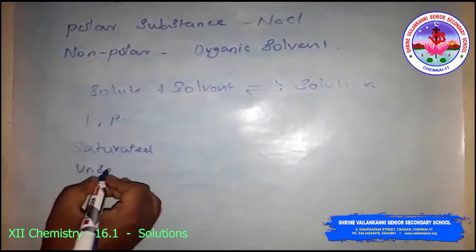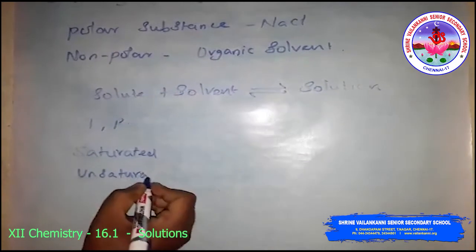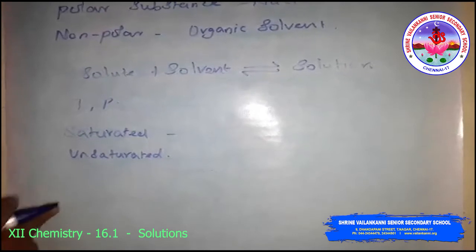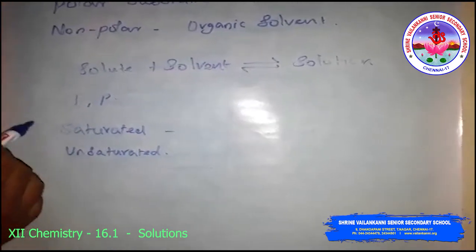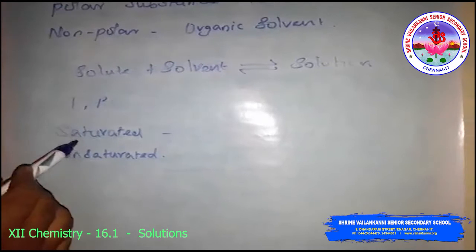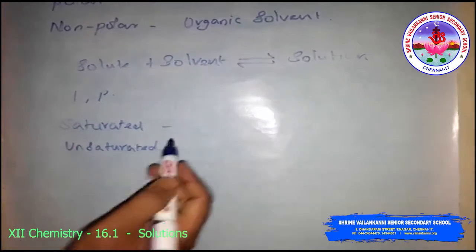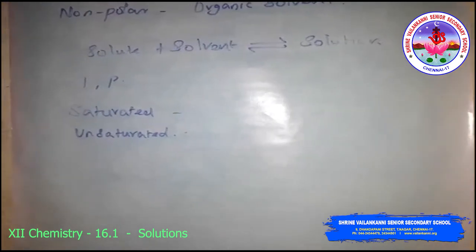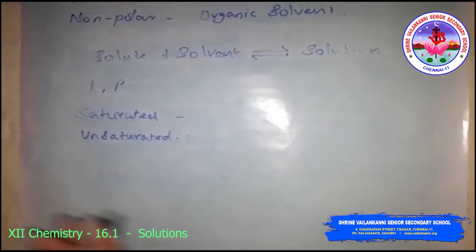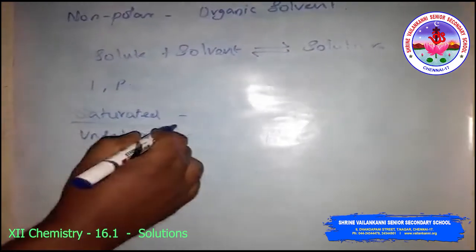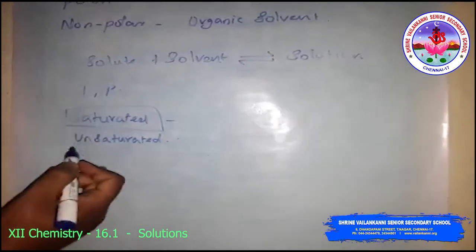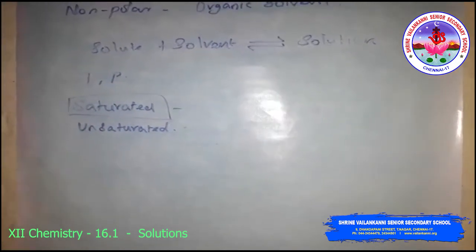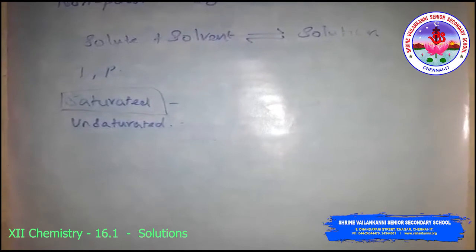Usually solutions are of two types, saturated and unsaturated. What is saturated? A solution in which no more solute can be dissolved at the same temperature in the given solvent is called a saturated solution. An unsaturated solution means more solute can still be added, up to the point where the saturated solution is reached. Before that, it is called an unsaturated solution.